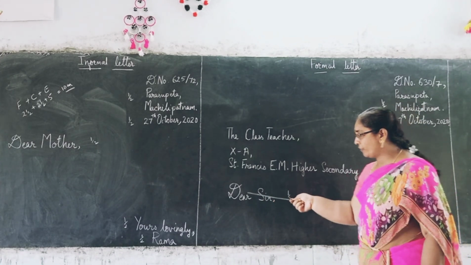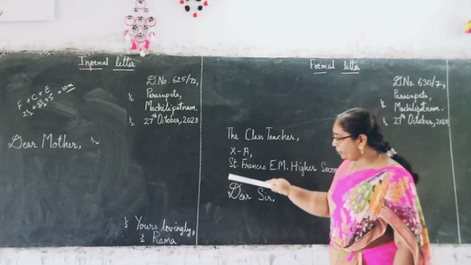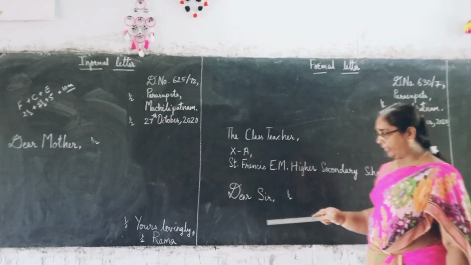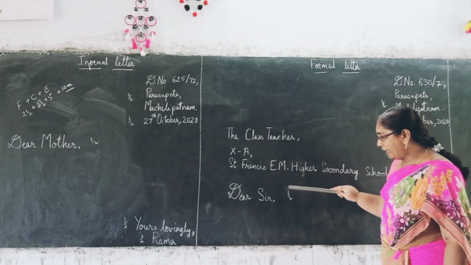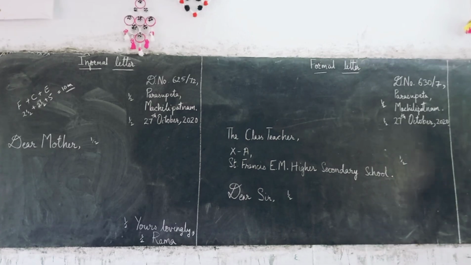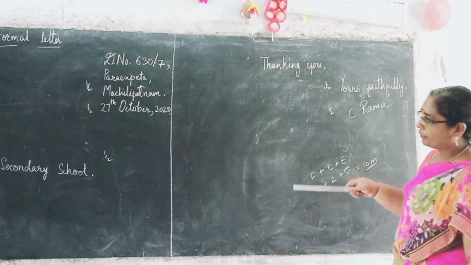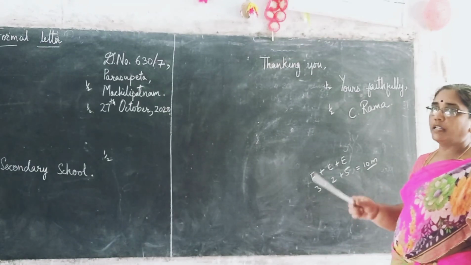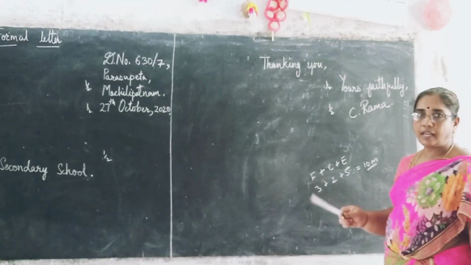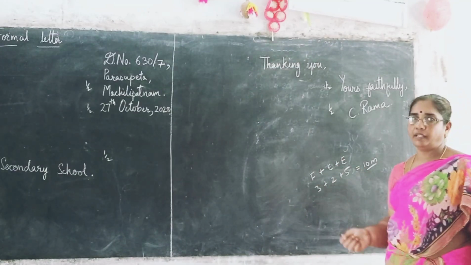Many have the habit of writing Dear Sir and starting from there. No, it should be near the margin only. Is it clear? And for this, the mark allotted is half mark. So after that, once you write Dear Sir, the salutation, then you have the content of the letter.